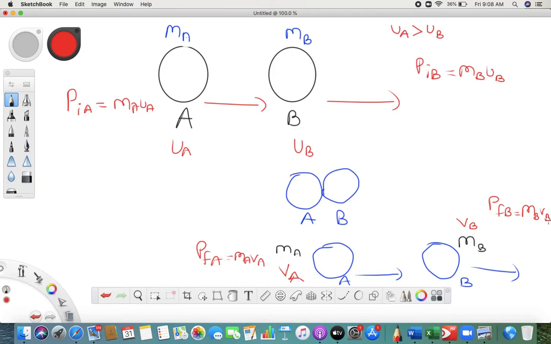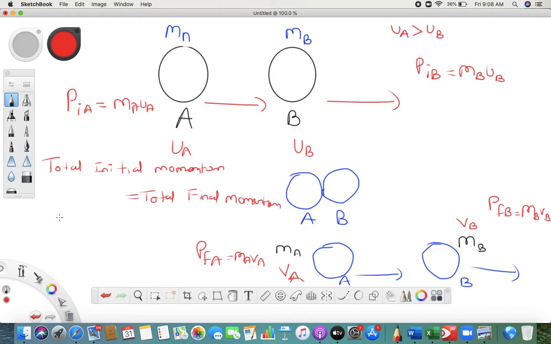So what they are telling you here is that the total initial momentum before collision is equal to the total final momentum. You already know the mass remains the same, just the velocity changes.